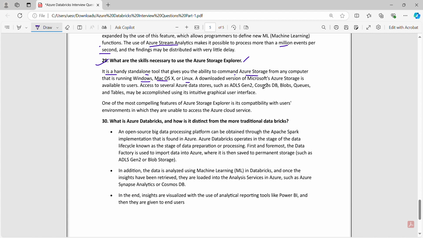A downloaded version of Microsoft Azure Storage Explorer is available to users. Access to several Azure data stores such as ADLS Gen2, Cosmos DB, blobs, queues, and tables may be accomplished using its intuitive graphical user interface. One of the most compelling features of Azure Storage Explorer is its compatibility with users' environments in which they are unable to access the Azure cloud service.